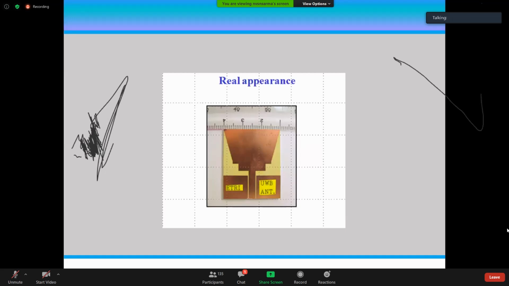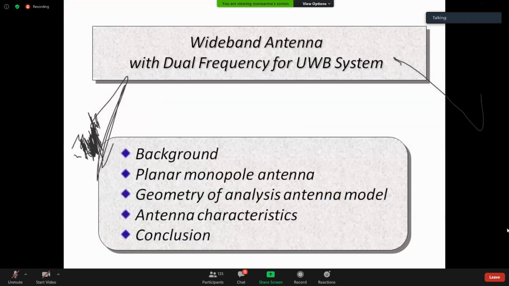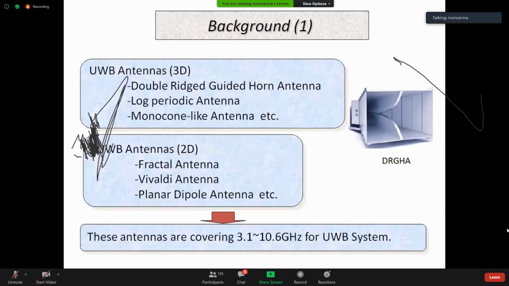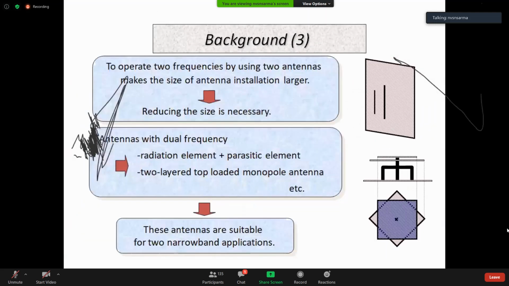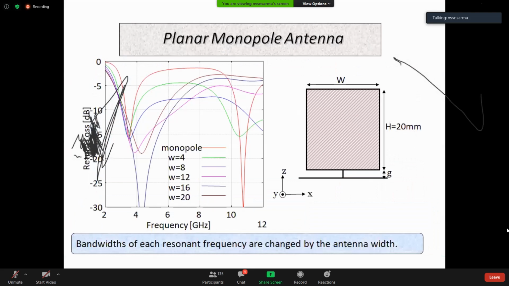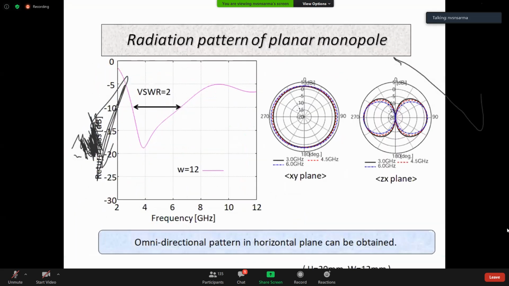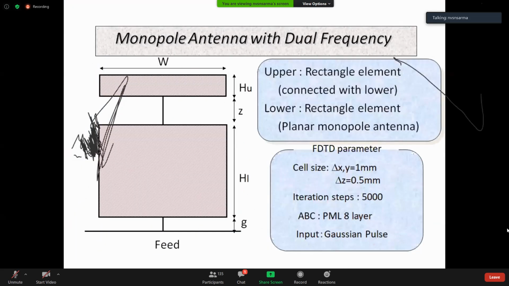If you can remove the surface waves, then the radiation is going to be much better over a long range of frequencies. So these are the ones I wanted to say about the UWB antennas and other types of antennas we are going to have in these aspects.